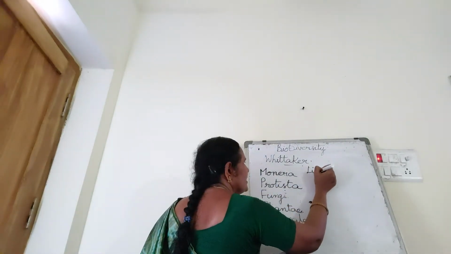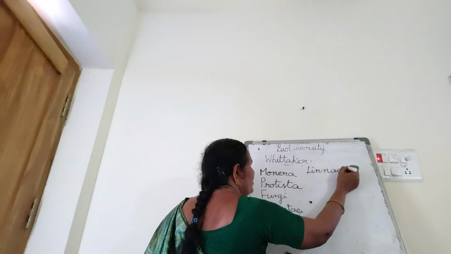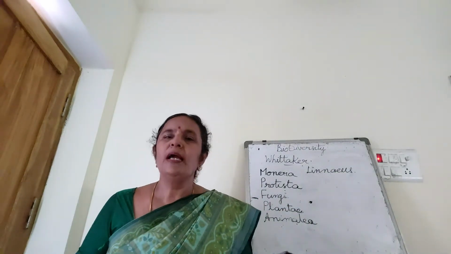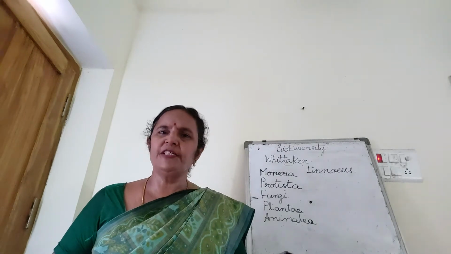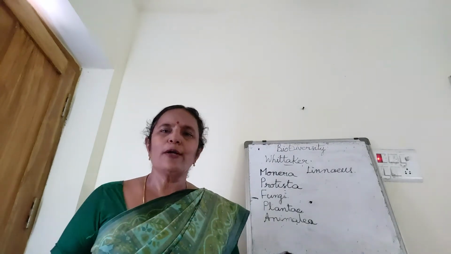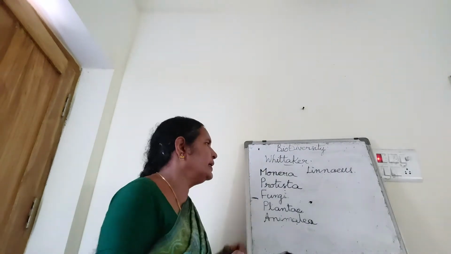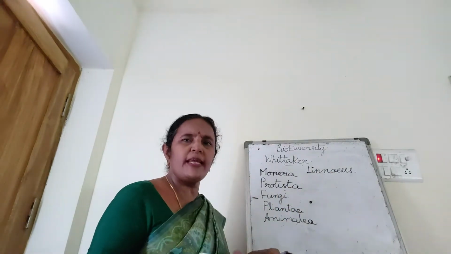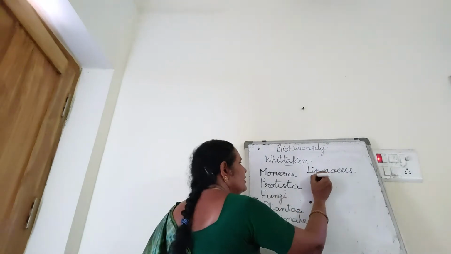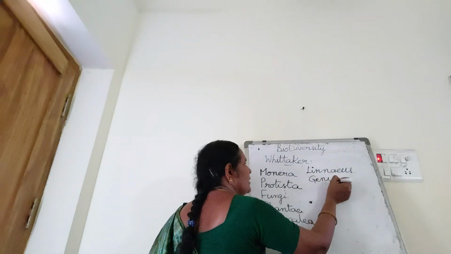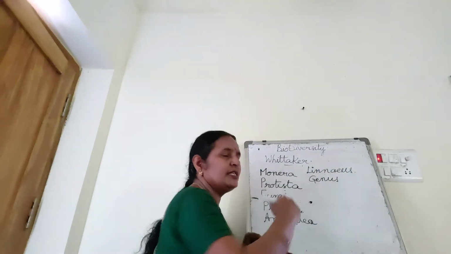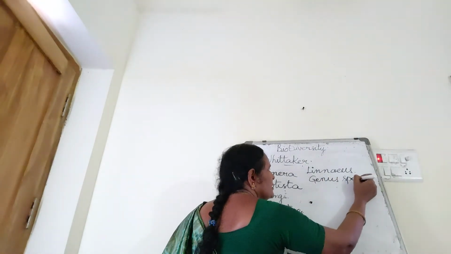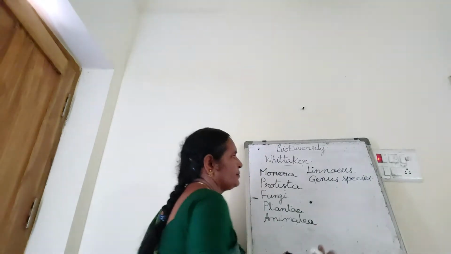That is why he is considered the father of taxonomy. Linnaeus is considered the father of taxonomy. Taxonomy is nothing but classification and naming of organisms. According to Linnaeus, he proposed to give two words for each organism. The first word refers to the genus, and the second word refers to the species.